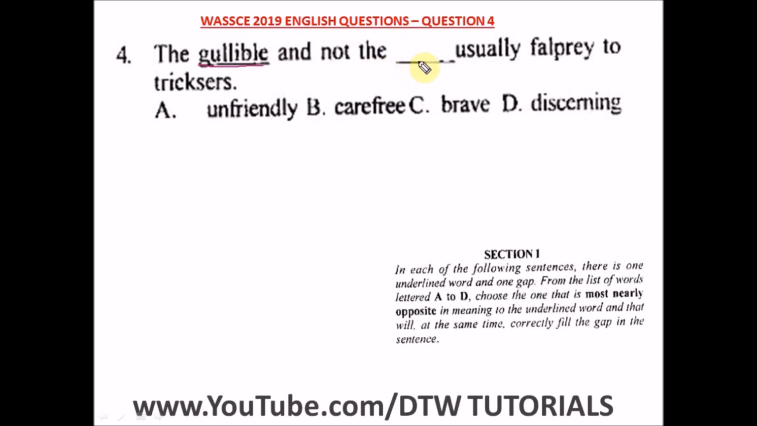So the opposite in meaning of gullible, what would this be? It says unfriendly. No, we're not looking at you being a friend or not. It says carefree. No. It says brave. No, not brave. D says discerning. The right word to use here is discerning. What discerning means is you have good judgment. Gullible means you don't have good judgment on a particular situation, but discerning is the right word here. So our right option here is option D, discerning.